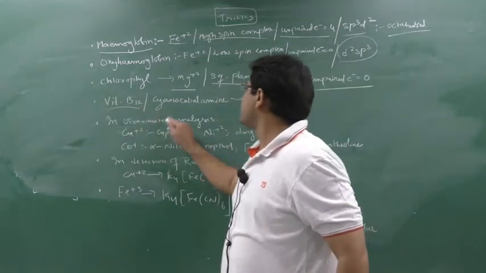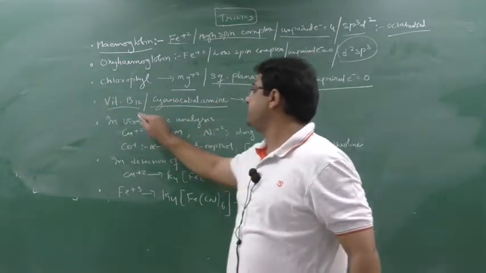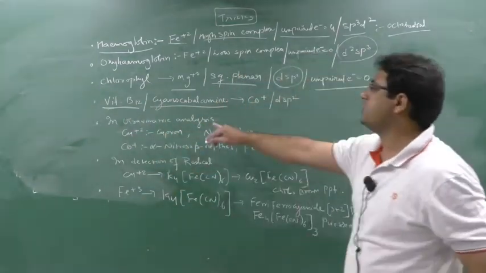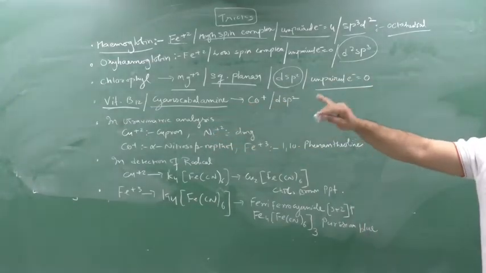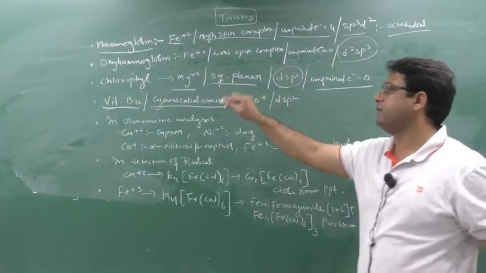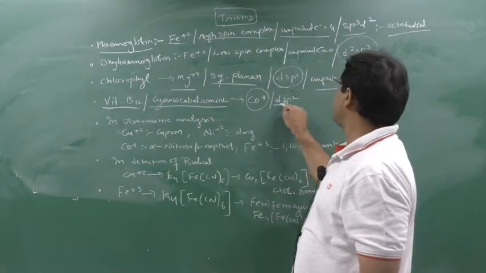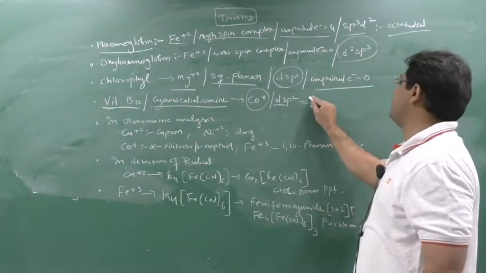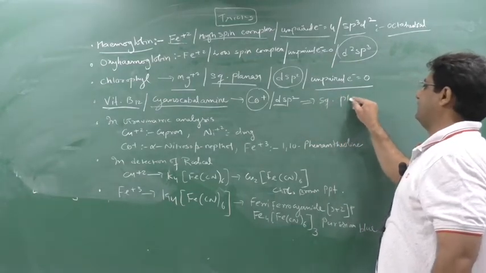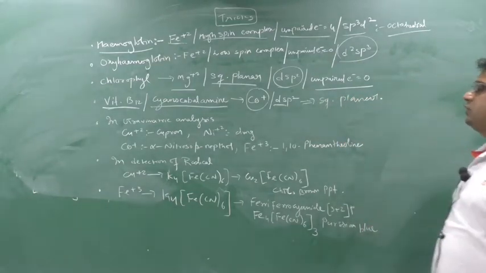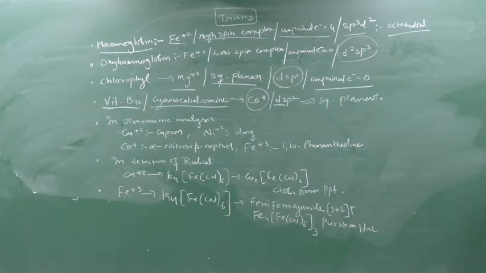Vitamin B12 is also known as cyanocobalamin. In that, cobalt is present as Co+ ion, and the hybridization is dsp2. So the shape will be square planar. Clear this part? These are all important questions I have taken from some books, so if you remember this, it will be easy for you.